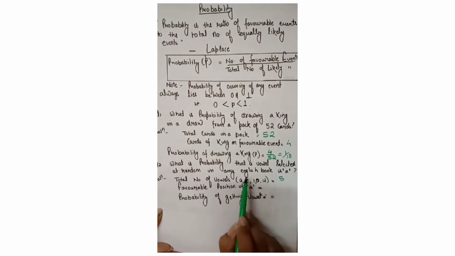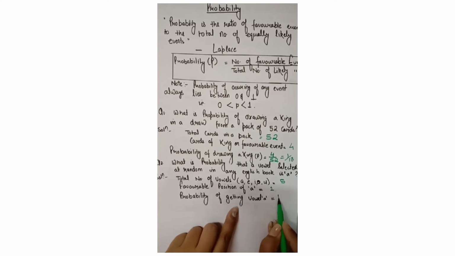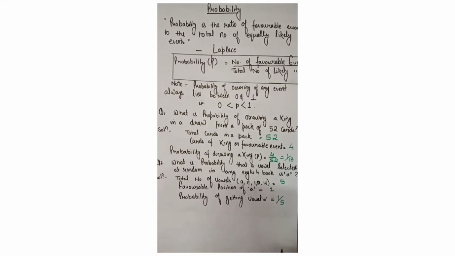Next we have to find the favorable events, and it is already mentioned in the question that you have to find the probability that a vowel selected in any English book is A. So the number of favorable events would be 1. Now the probability of getting vowel A is the number of favorable events upon the total number of likely events. So this will be the probability of getting vowel A.